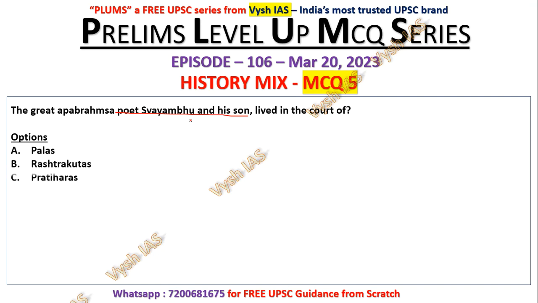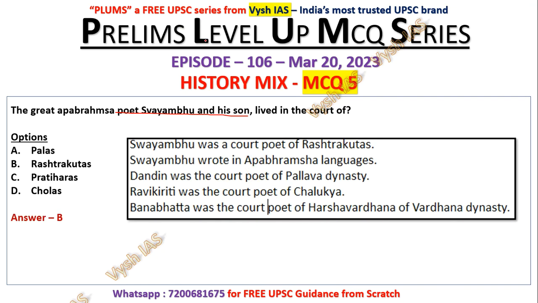So Palas, Rashtrakutas, Pratiharas, and Cholas. We are discussing medieval history this week, that is why all the topics are related to each other. Here, Swayambhu was the court poet of the Rashtrakutas. He wrote in the Apabhramsa language, and I am giving some extra information on related kingdoms. Dandin was the court poet of the Pallava dynasty. Ravikriti was the poet of the Chalukya dynasty. All these were around the same timeline. Banabhatta was the court poet of Harshavardhana, and Kanishka also had a court poet. Try to find out all these things.